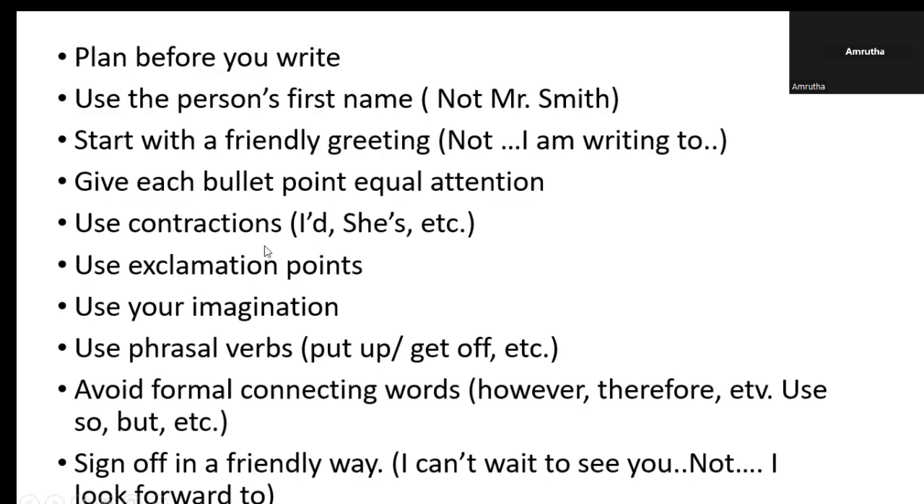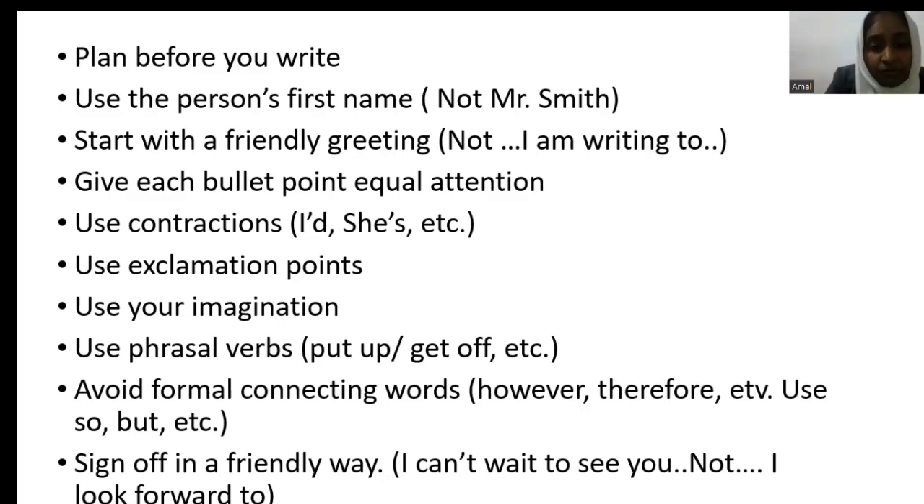Use contractions. Since it's an informal letter, you use I'd or she's. You're writing for a friend, you don't need to say I would or she is. Okay, so use exclamation points because you're a friend, you're just surprised, you're happy to hear from her, so you can use exclamation points. And then you use your imagination. You can use your imagination to talk about something. You say, oh, I'm busy due to this. My work schedule is quite tough. I've been having a sports meet the past month. Use your imagination when you're writing it.